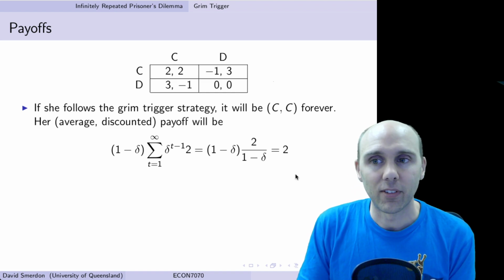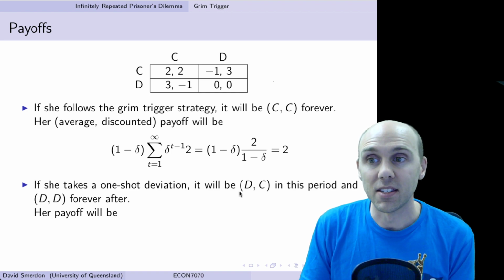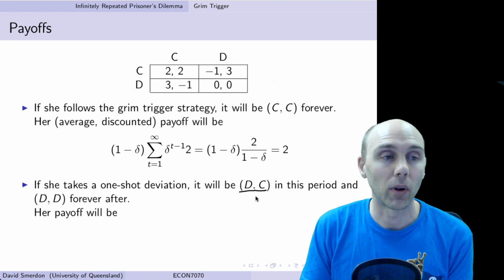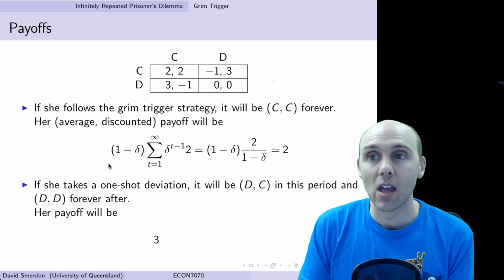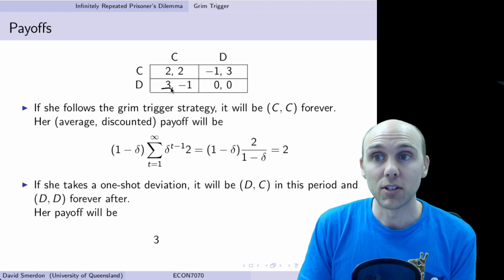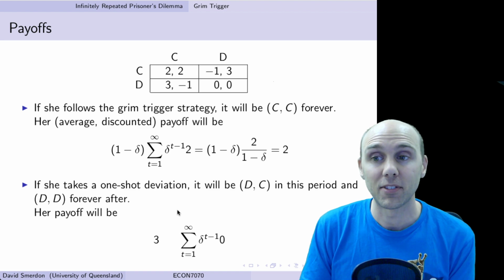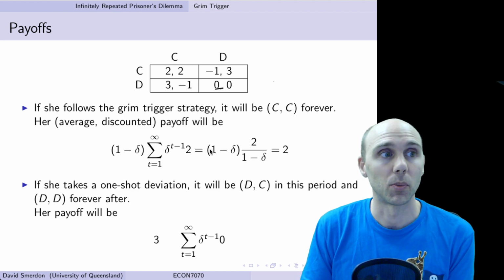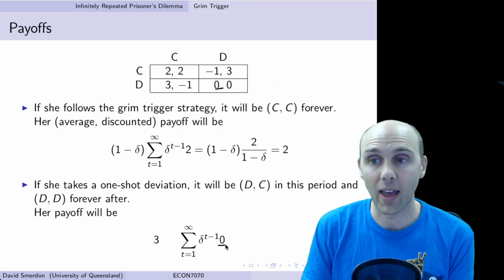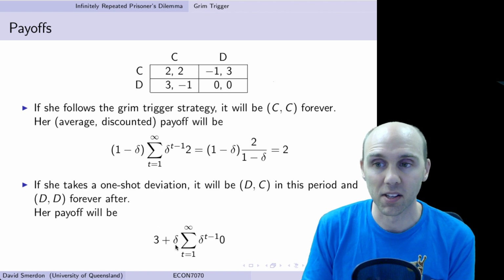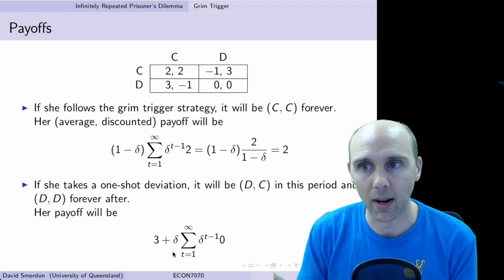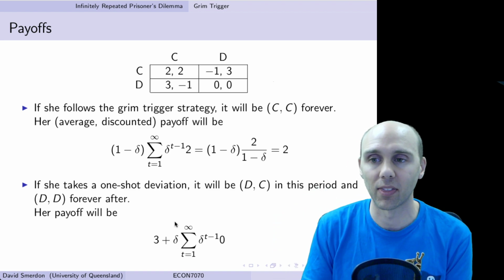What about if we deviate? Well, if we deviate, we're going to get D in this period, and then we're going to be punished from then on, getting DD after that. So what's the payoff going to be? Well, 3 is what we get from the initial deviation, and after that we're going to get 0. So we get 3 first, then 0 for every period after that, discounted back. So it's 3 plus delta times everything after that. This extra delta is because we're starting this sum 1 period afterwards, so we add this delta in to discount that.